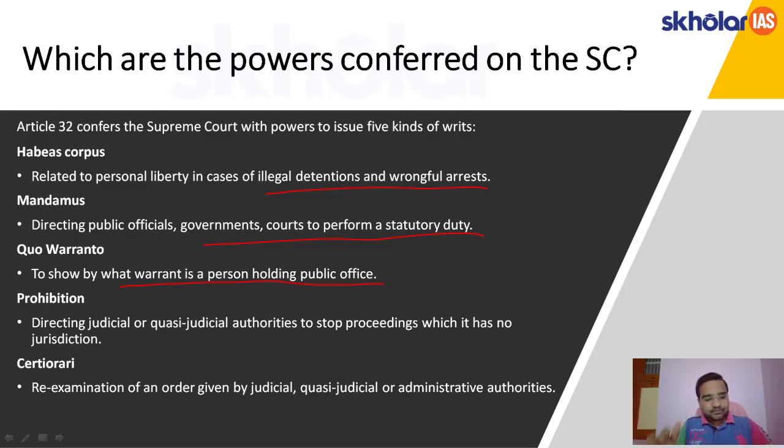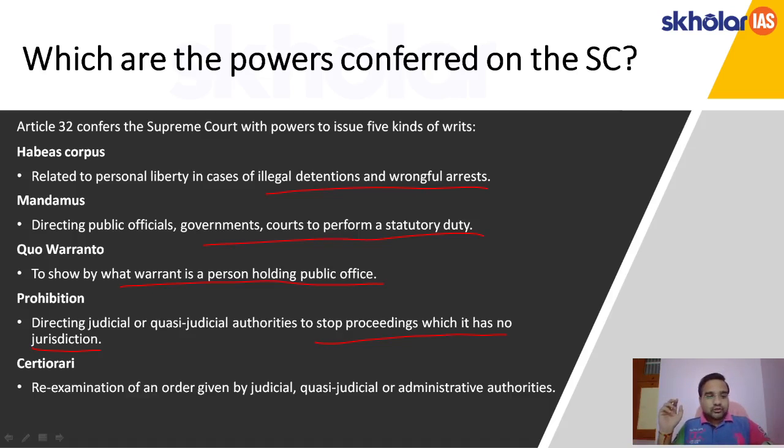Next is prohibition. In this, it directs the judicial or quasi-judicial authorities to stop proceedings in which they have no jurisdiction. Okay, suppose a quasi-judicial authority like the National Green Tribunal or lower courts are doing any proceedings which are not in their jurisdiction, the Supreme Court can direct that authority to stop proceedings in that matter.